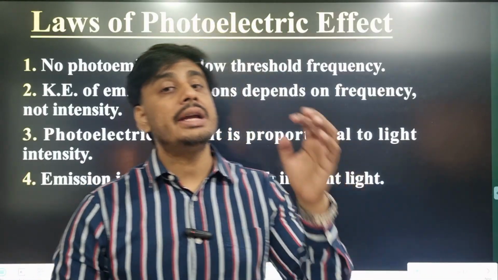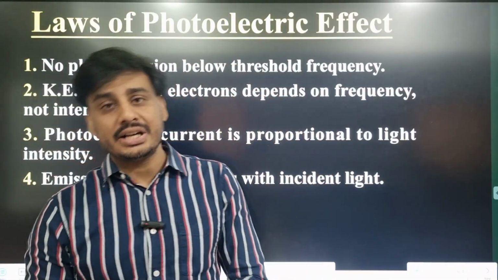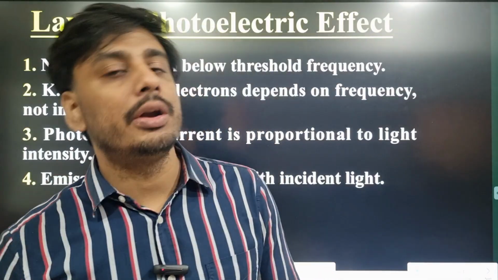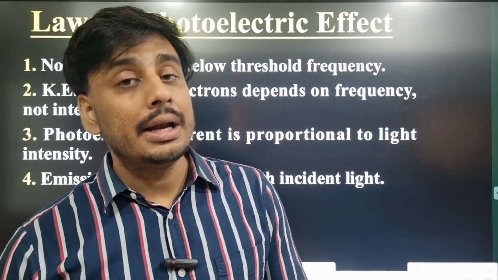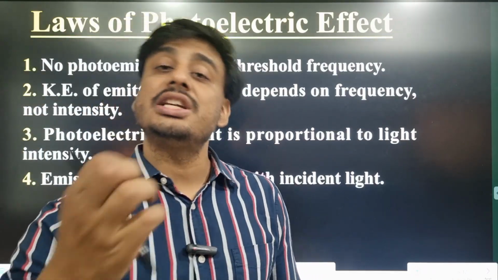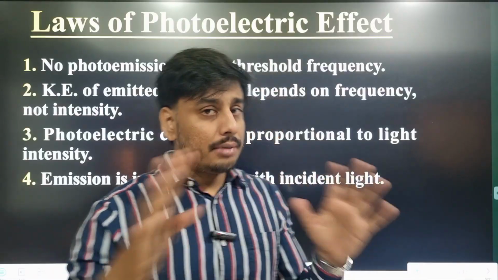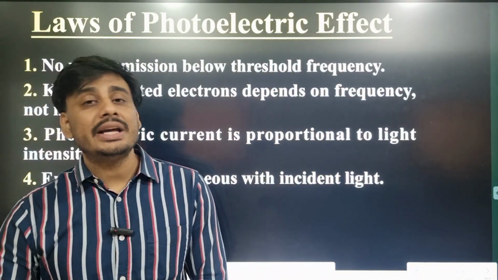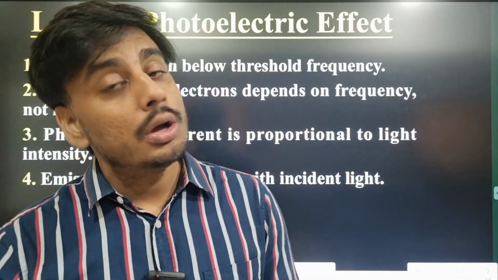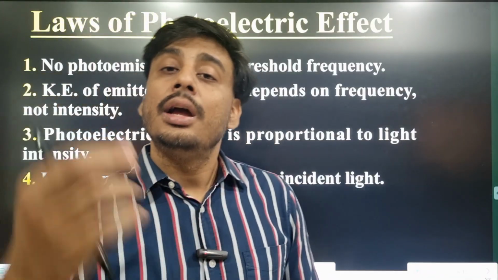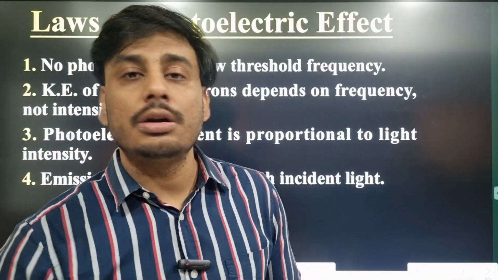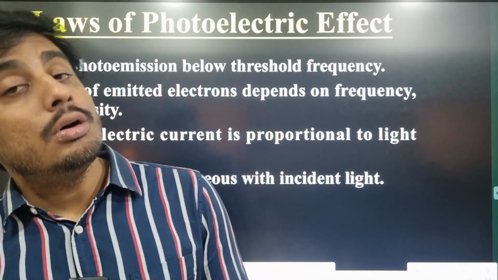The first law is that photoelectric effect is a spontaneous process. Whenever the light falling on the metal surface has sufficient energy to break the bond, it will break the bond and the electron will be free to move. The minimum frequency of light required to release one electron is known as threshold frequency. Below that there won't be any photoelectric effect. With increase in intensity, the photoelectric current also increases, because the number of electrons releasing from the metal surface increases, and current is directly proportional to the number of charged particles.